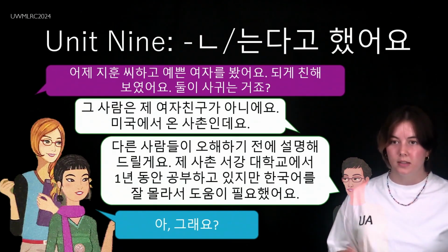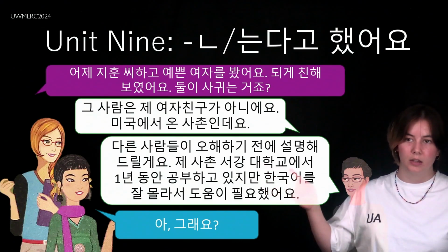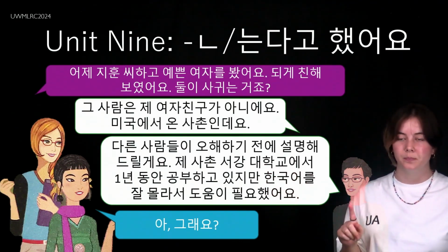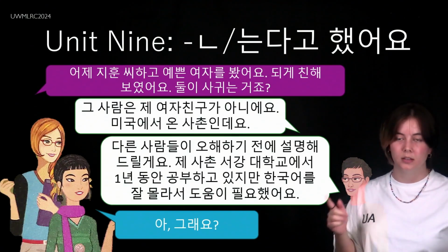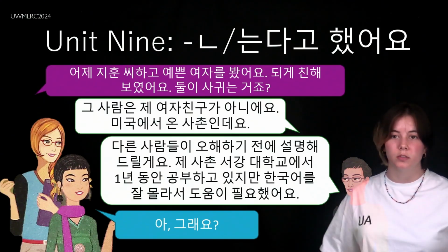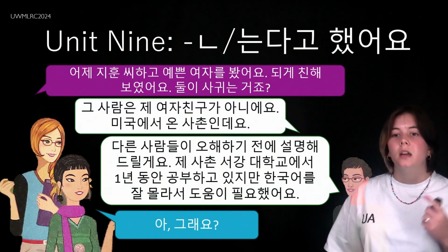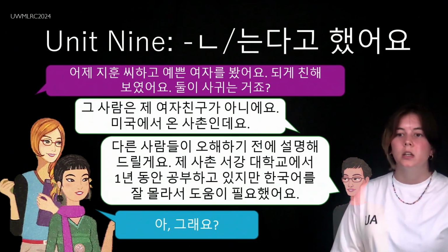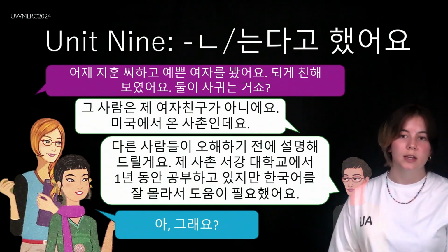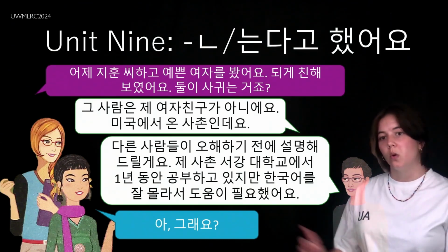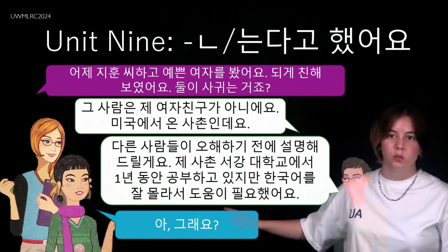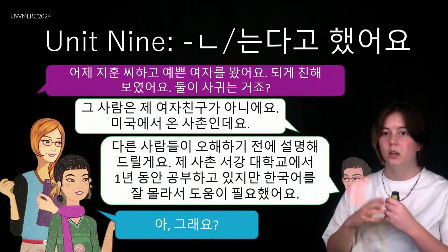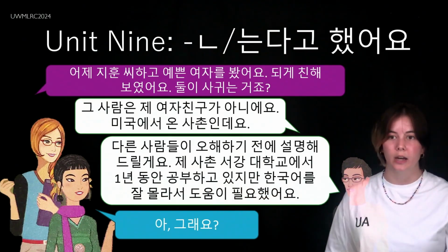My cousin is studying at Sogang University for 1 year, but 한국어를 잘 몰라서 because she doesn't know Korean that well, 도움이 필요했어요. She needed help. 도움 is the noun version of 돕다, to help. So 도움 is like the noun form of help. 도움이 필요했어요. She needed help.